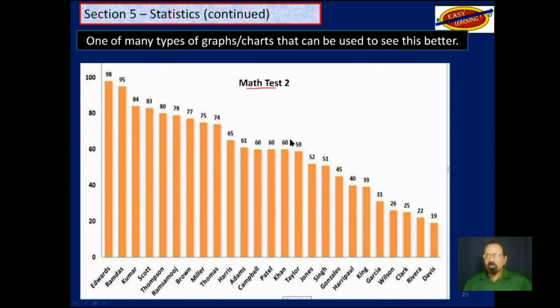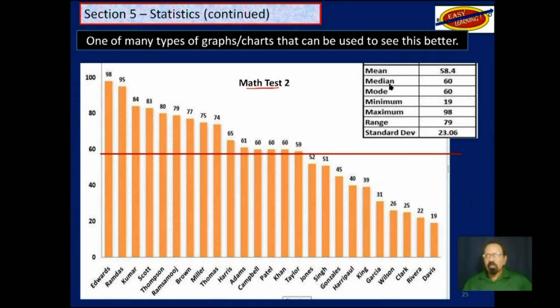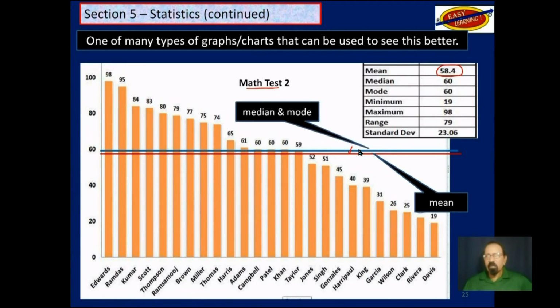If we look at test 2, if we consider measures of central tendency, the mean is basically the same thing. So that's the mean, and the mode and median are here.